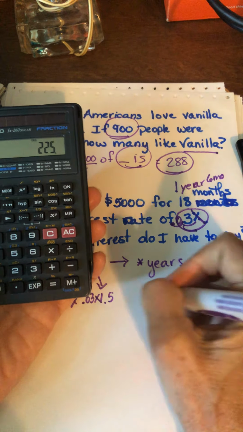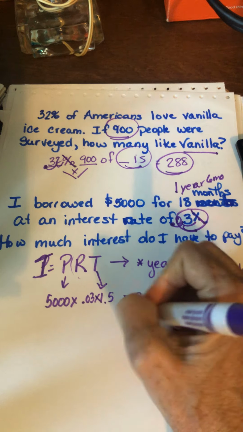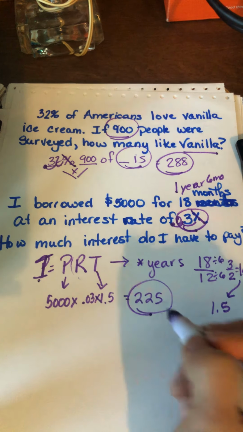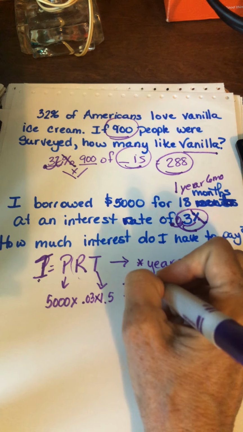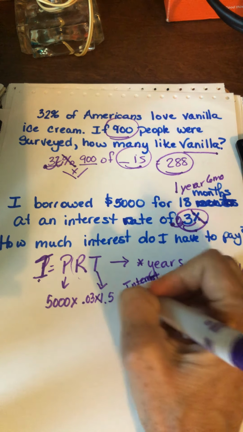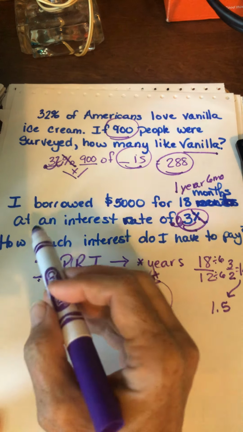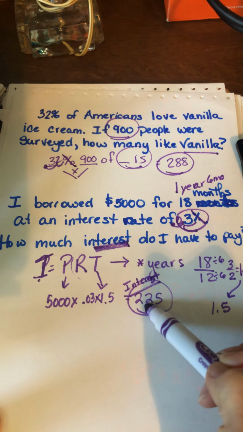That gives me 225. Now be careful. What is this 225? Well, that's how much I'll pay in interest. So the interest is 225. Now you have to read the question carefully. Does it want to know the interest, or does it want to know how much you would pay over the period of the loan? This question says how much interest. So that's it. That's my answer.